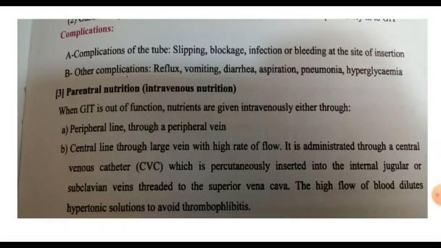The formula is made of lipids, proteins and carbohydrates, and additive materials like zinc and selenium, and vitamins, taken through the IV line. This IV line is a central line inserted into a big vein.